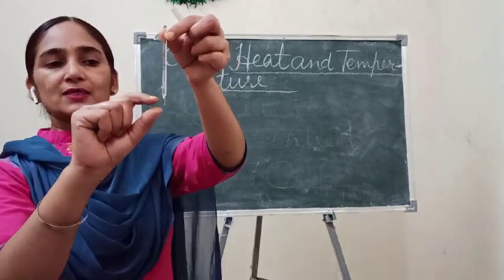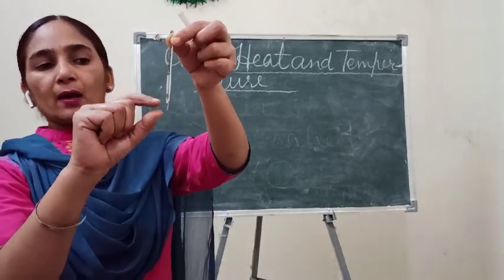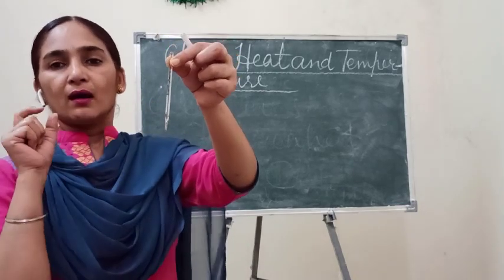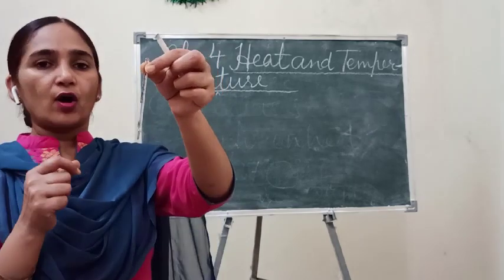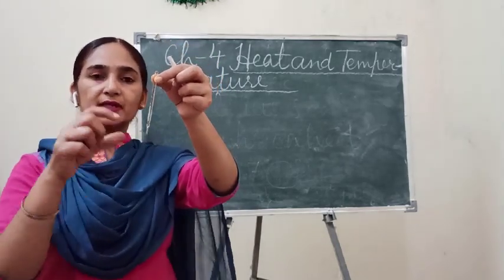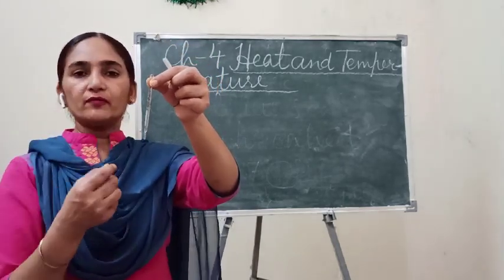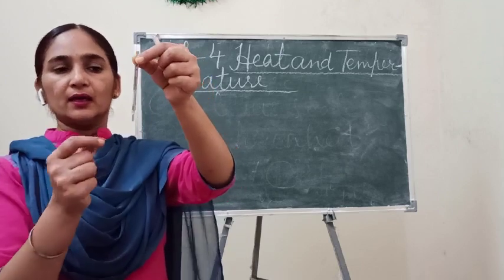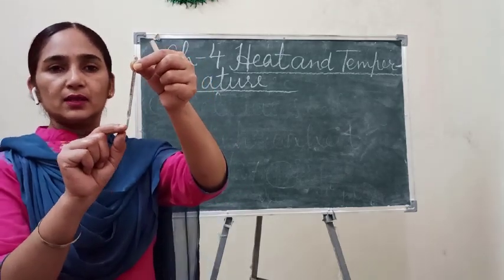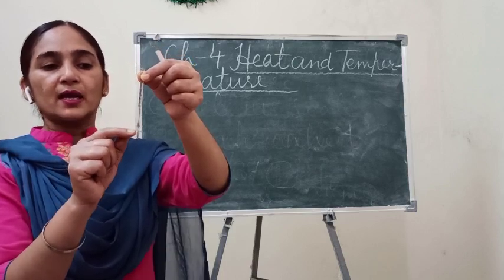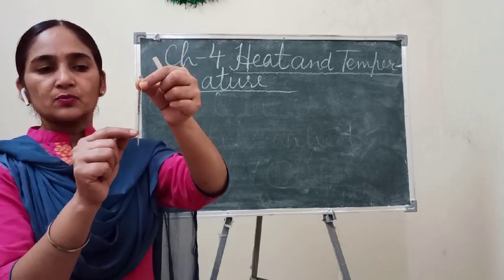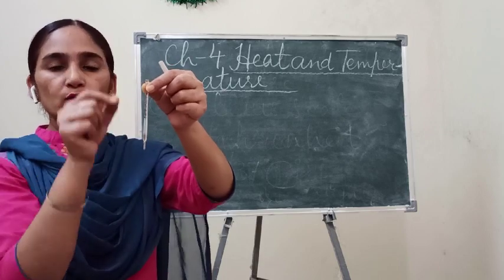Mercury is filled here, it is in liquid form, and it has the capacity to expand. When we keep it under the tongue, what will happen? This mercury, because it is in liquid form, starts rising, moving through the capillary tube.